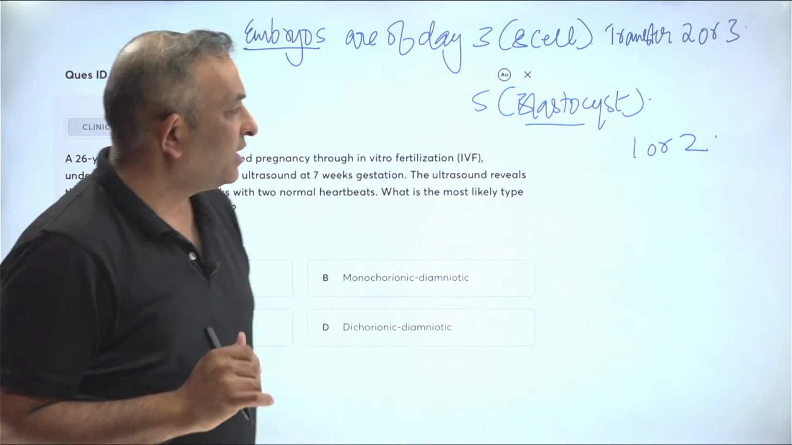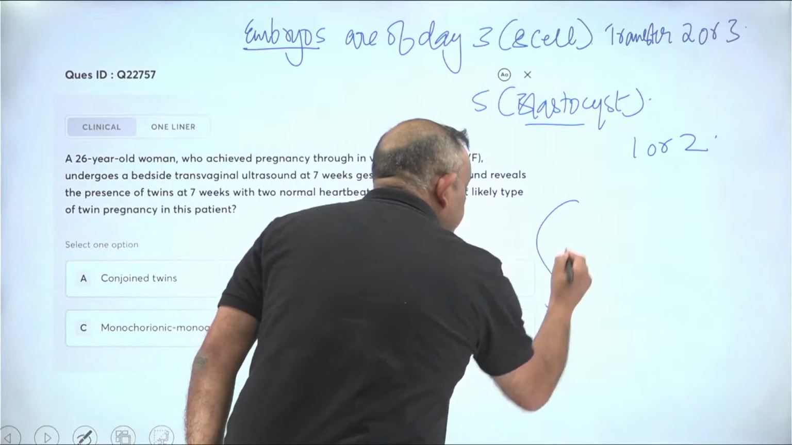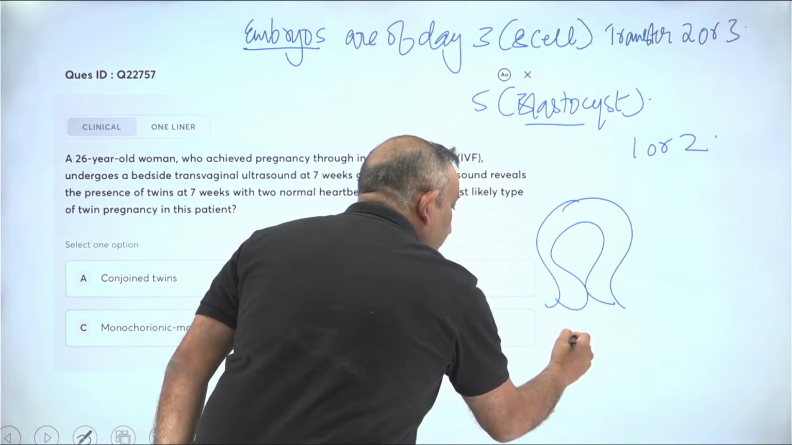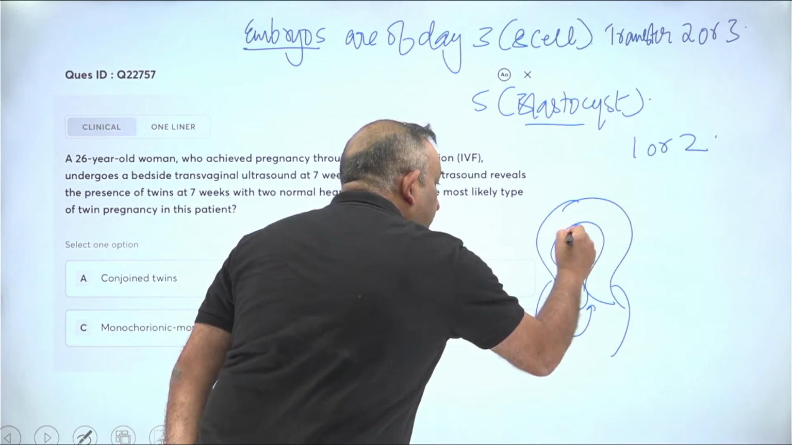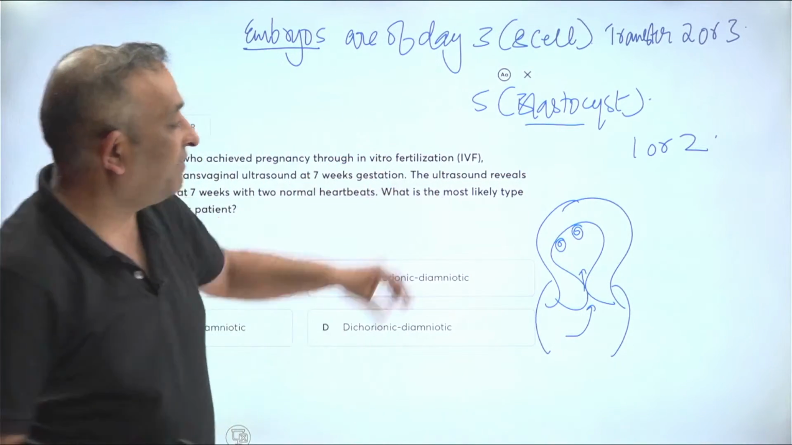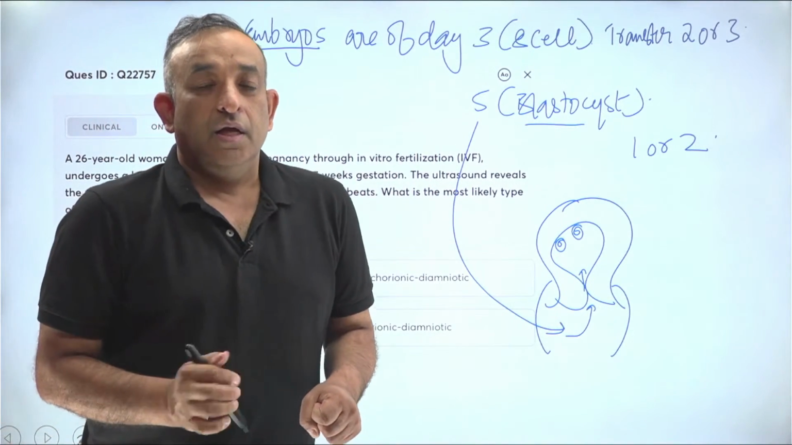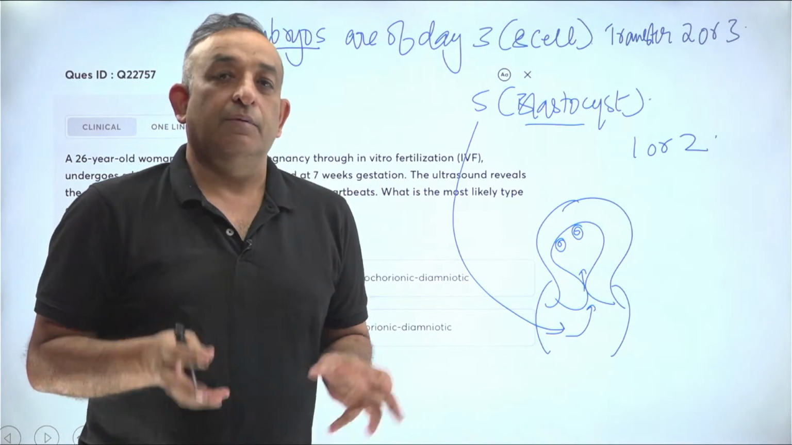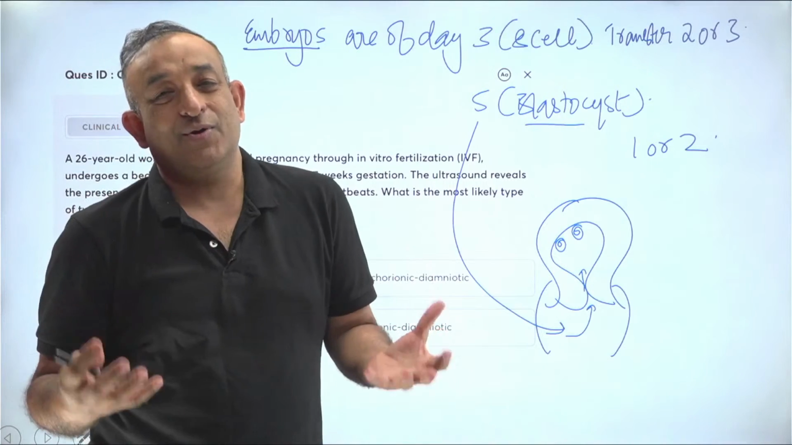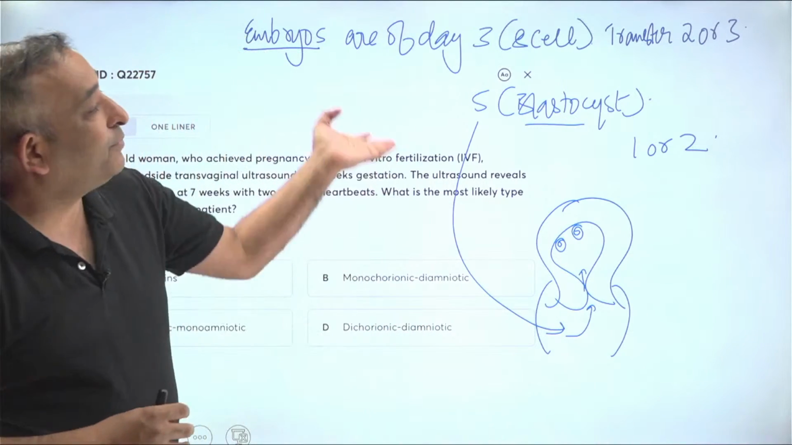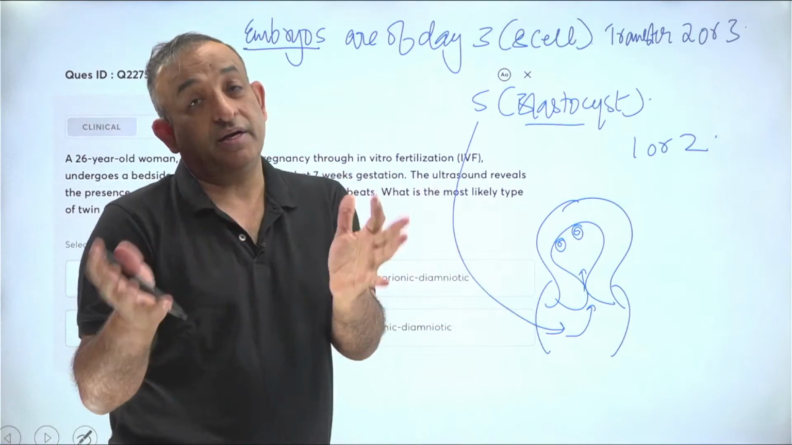Now you tell me, if I transfer 2 blastocysts, what's the meaning of what I'm saying? If I transfer with a cannula 2 day 5 embryos back into the uterus, and both implant, there are 2 different embryos which have gone inside. So it has to be dichorionic and diamniotic. All right. If I put 3 and 2 of them implant, again dichorionic, diamniotic.